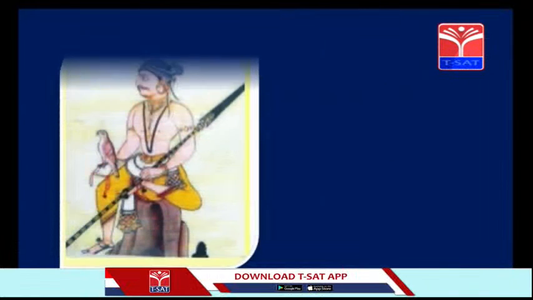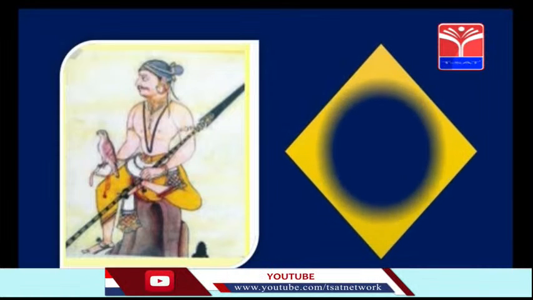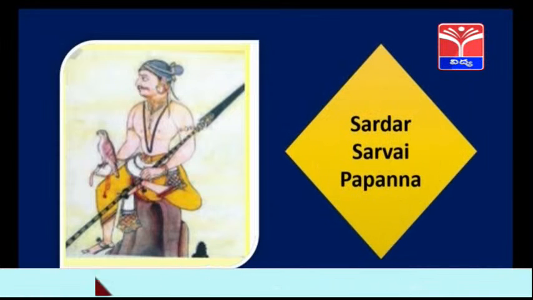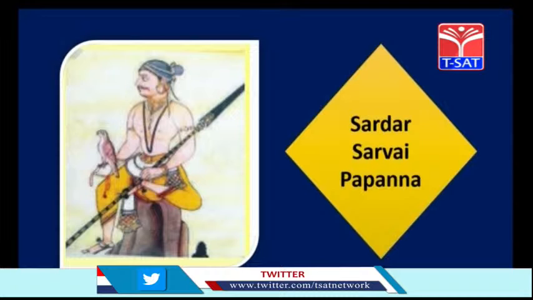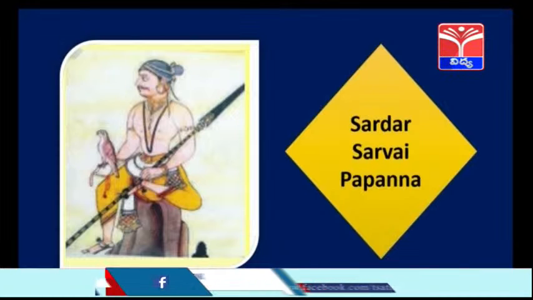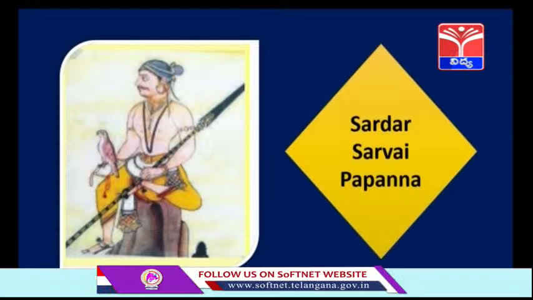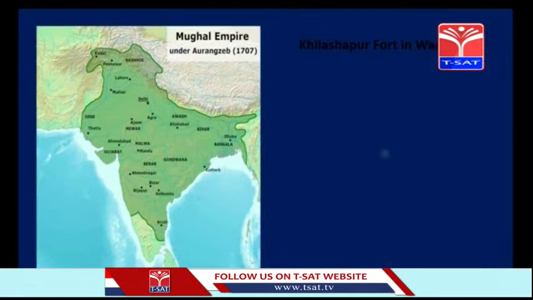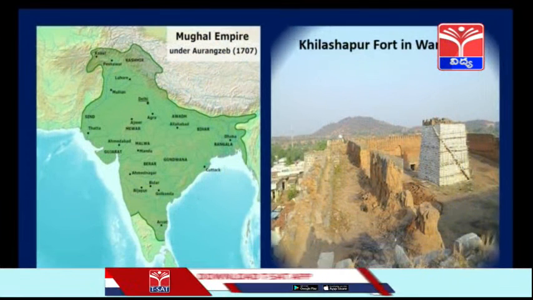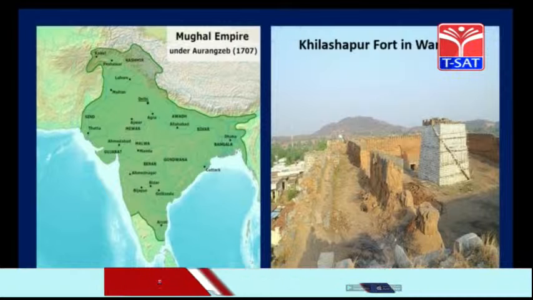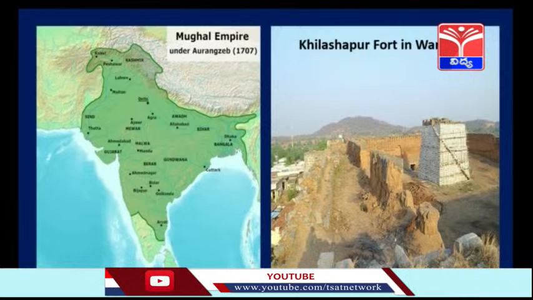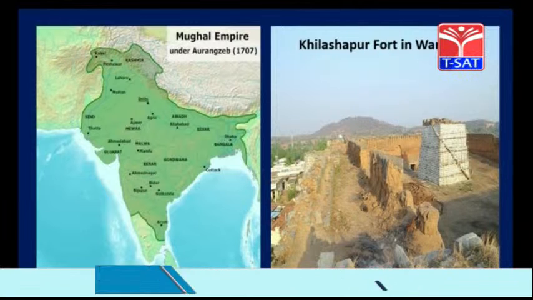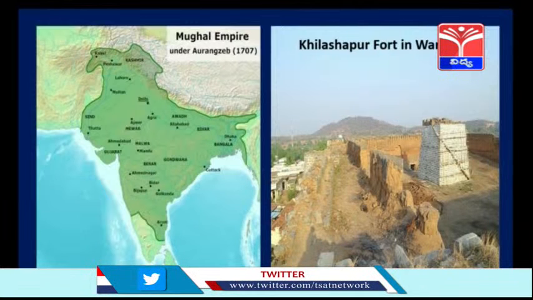Now when this was happening, there was a person in Telangana who started helping the poor and the downtrodden people, and this was all happening during the rule of Aurangzeb. That leader was none other than Sardar Sarvai Papanna. Papanna occupied the Telangana area from Mughal rule between 1687 and 1724 Common Era, and he built a fort in Khilashpur, which was the Warangal capital in those days.